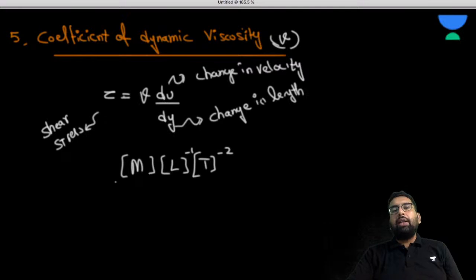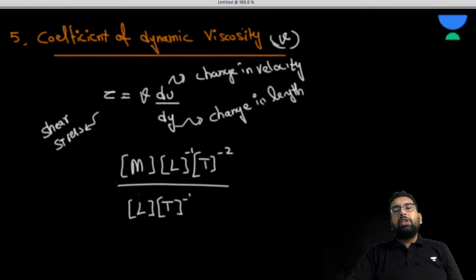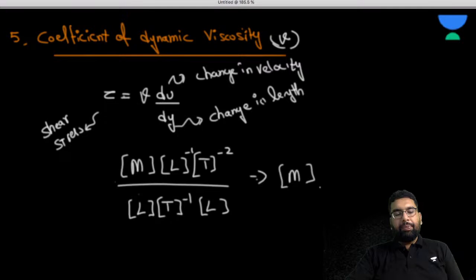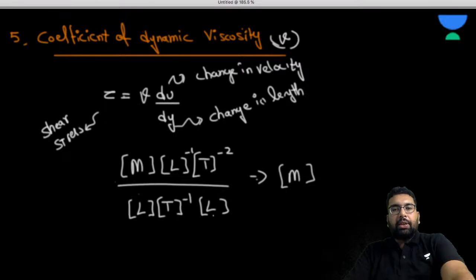Divided by the change in velocity, which has the dimension of velocity, LT minus 1, and the change in length, which is L. Sorry, some mistake has happened. This velocity is going to be in the denominator and this dy is going to be in the numerator now.